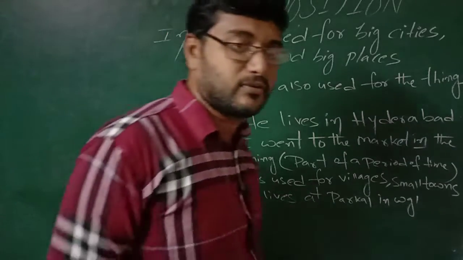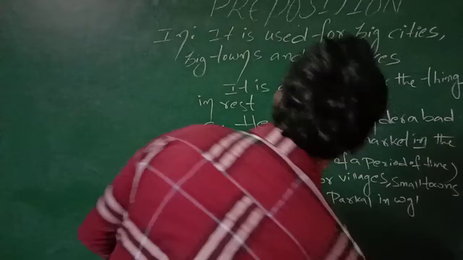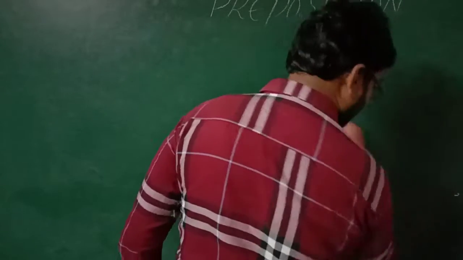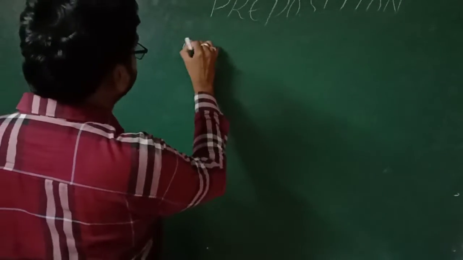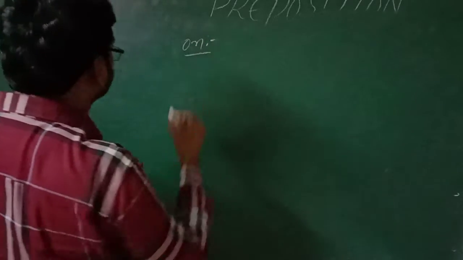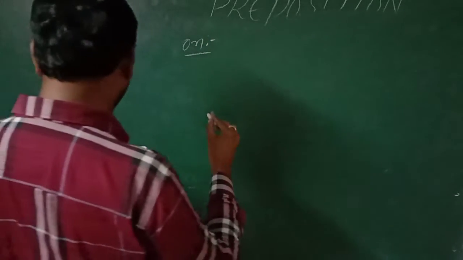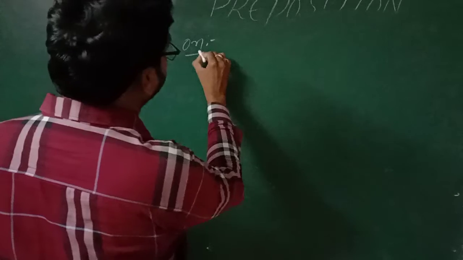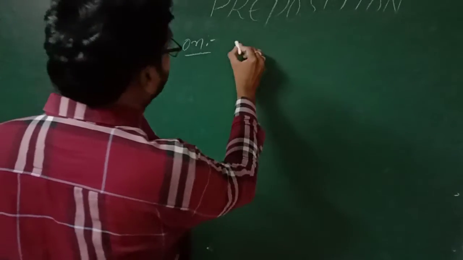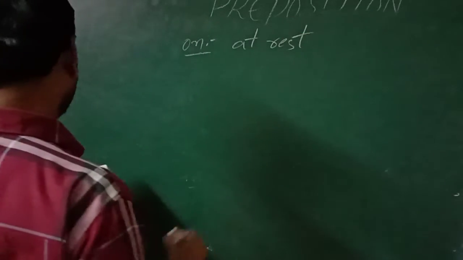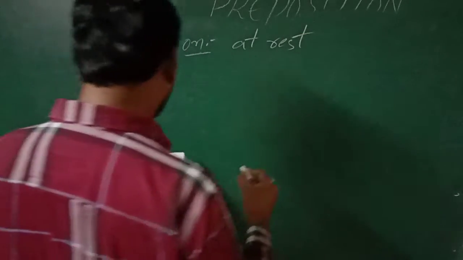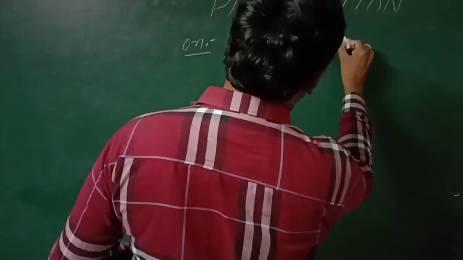Let us go to the next one, from the notes I have prepared for you. Let me write the next one, on. Where we are going to use on? It is used for things which are at rest. On is used for the things which are at rest. It is used for things which are at rest and before